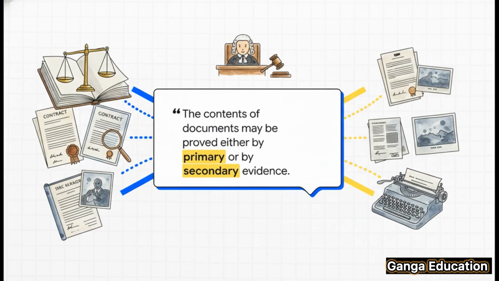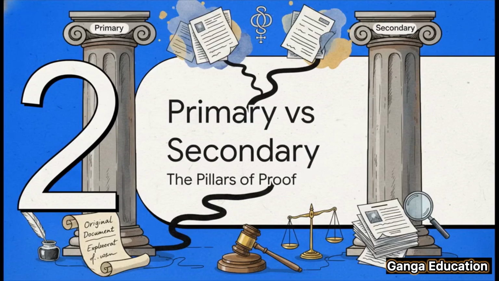The rule itself is actually very simple and straightforward. The Bare Act says it right here. You can prove what's inside a document in one of two ways, either with primary evidence or with secondary evidence. So what on earth do these two terms actually mean? Let's find out. The entire idea of Section 56 really stands on these two pillars, primary and secondary evidence. Getting the difference between these two is absolutely key to mastering this topic.